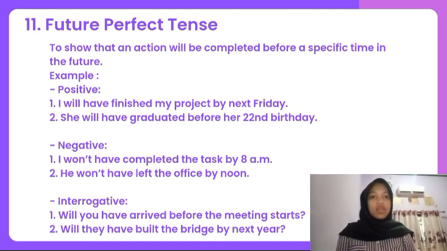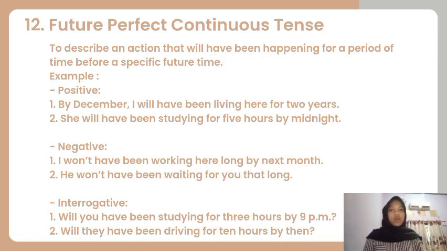In a negative way is, I won't have completed the task by 8 a.m. He won't have left the office by noon. In interrogative way is, will you have arrived before the meeting starts? Will they have booked the bridge by next year? The next is 12, future perfect continuous tense, to describe an action that will have been happening for a period of time before a specific future time.